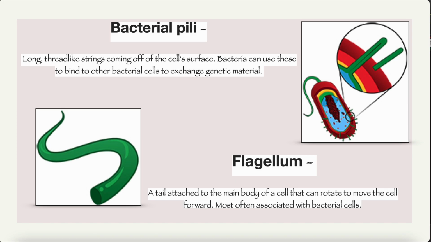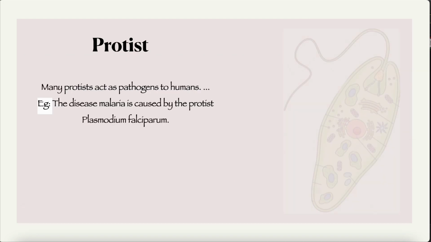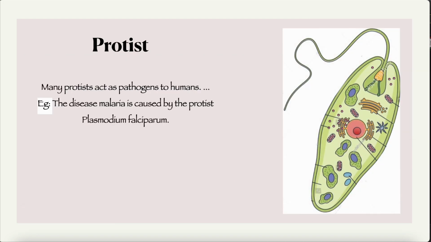So now that we have learned about the bacteria, which are the unicellular prokaryotic cells, let's move on to the eukaryotic cells. That's the multicellular cells. The first one was the protists. Yes, many protists act as pathogens to humans. For example, the disease malaria is caused by the protist Plasmodium falciparum.